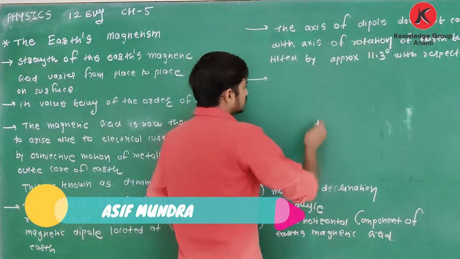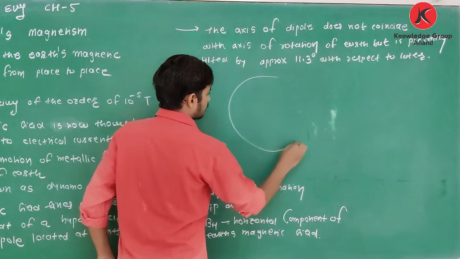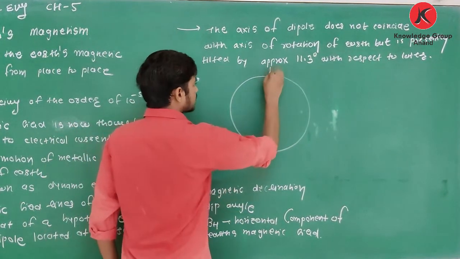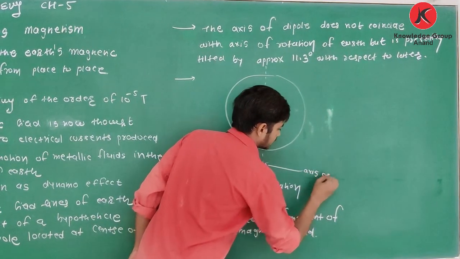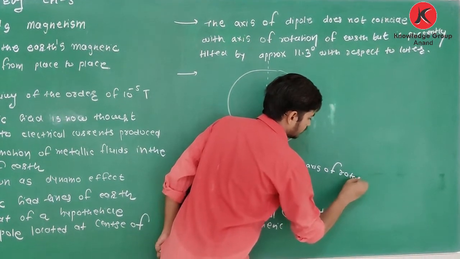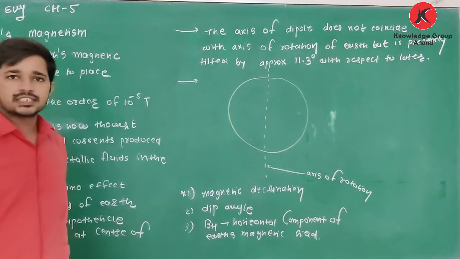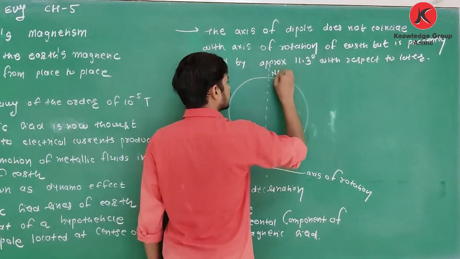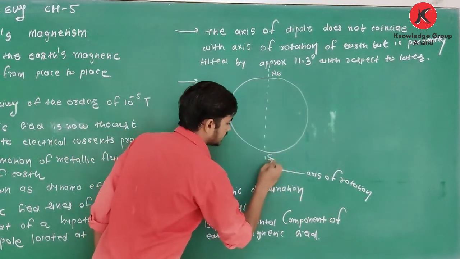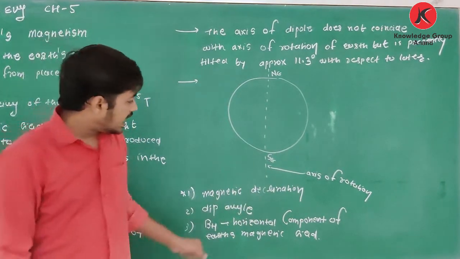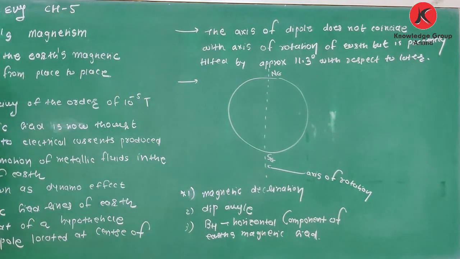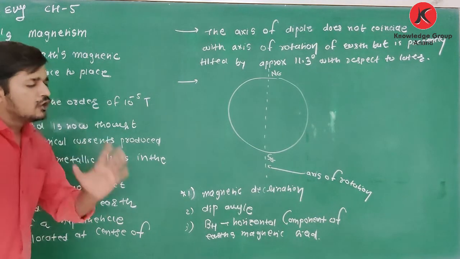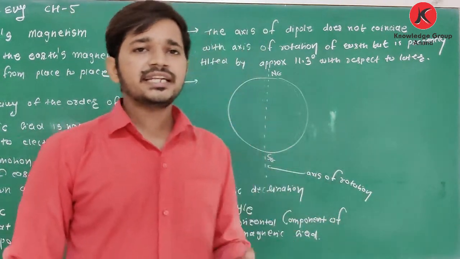Now we know that this is Earth, and this is its axis of rotation. We know that this is NG and this is SG. NG means geographical north and SG means geographical south. Yes or no? Again, read this statement: the magnetic field lines of Earth resemble those of a hypothetical magnetic dipole located at the center of Earth.